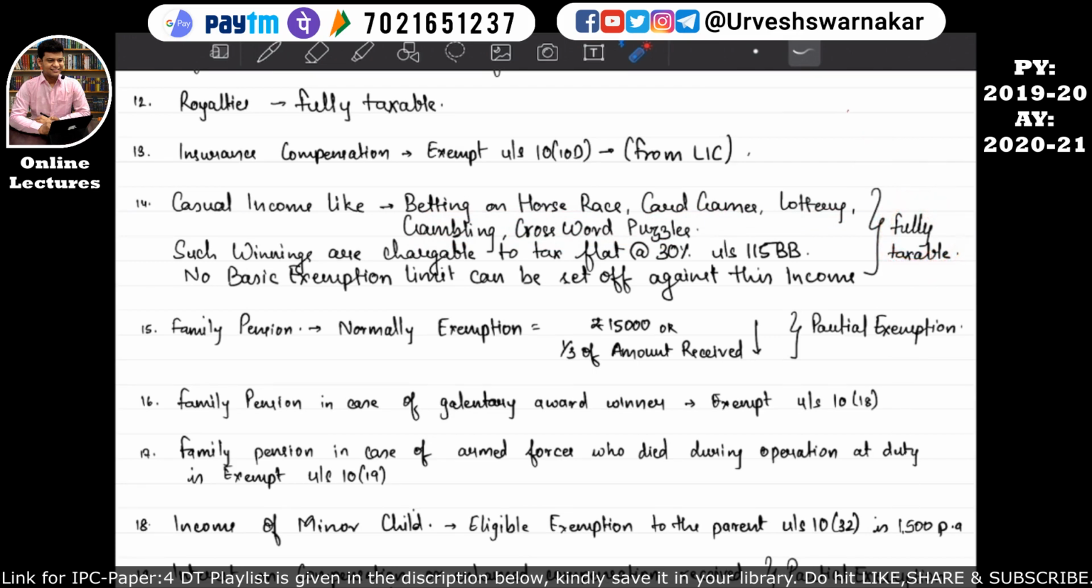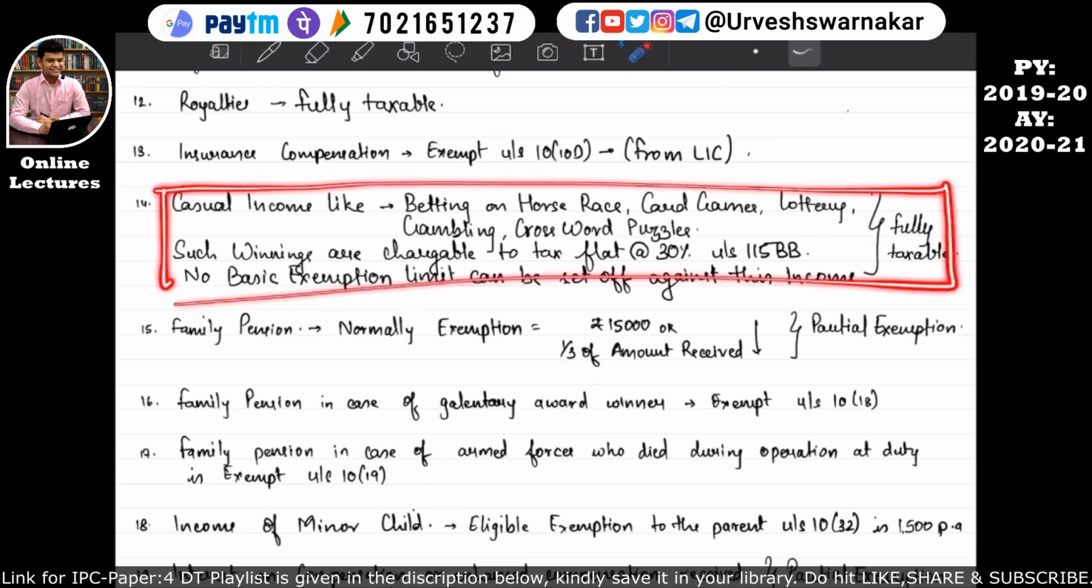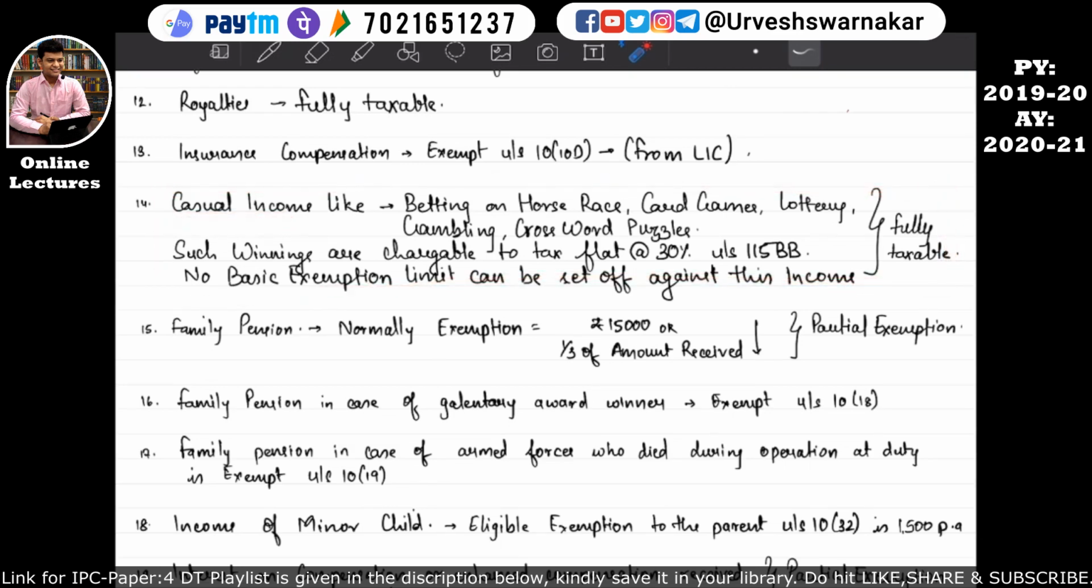The tax rate is also given over here. So there is a special tax rate if an assessee is earning a casual income. Let's see what that is. If the assessee is earning such winning incomes, it will be chargeable to tax at the flat 30% tax rate under section 115BB. No basic exemption limit can be set off against this income.